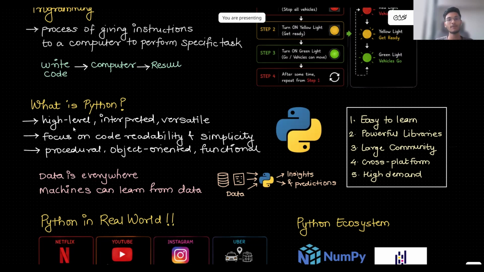The next term is interpreted. What do you mean by interpreted? An interpreted language executes code line by line. Basically, if I write Python code print hello, and then in the next line print world.